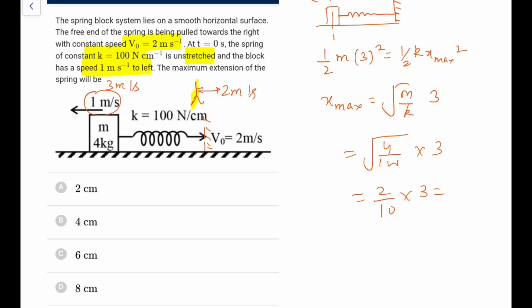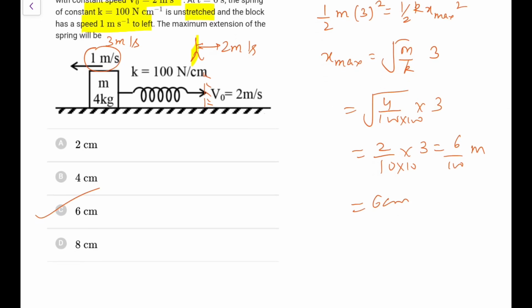Okay, it was 100 Newton per centimeter, so be careful, Newton per centimeter, that means it is 100 into 100. So it would be 6 by 100 meters, so it is 6 centimeters. So go for option C. This is the way of doing this particular question.